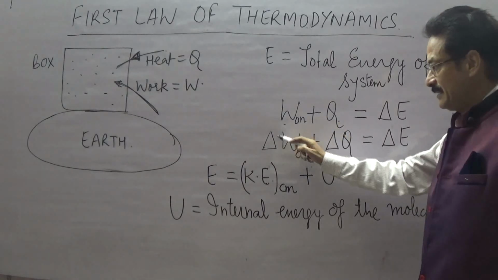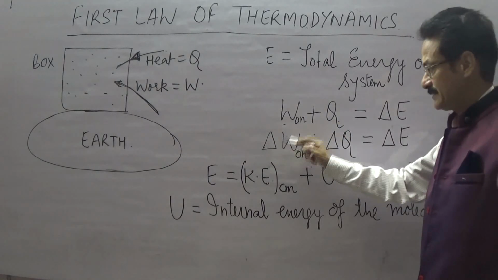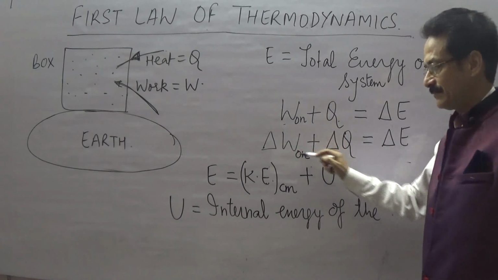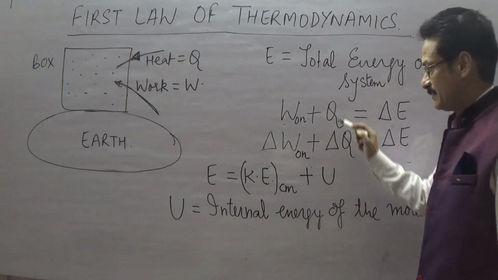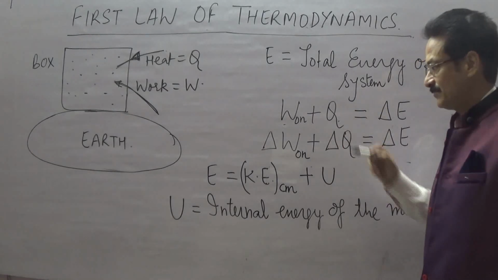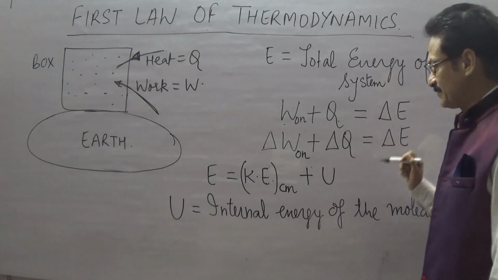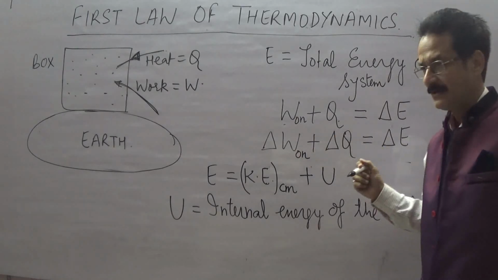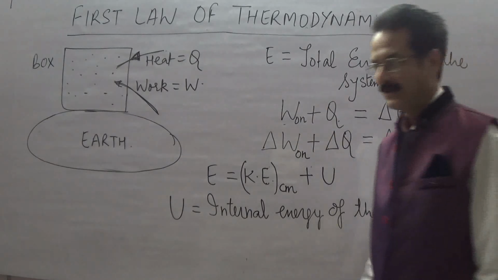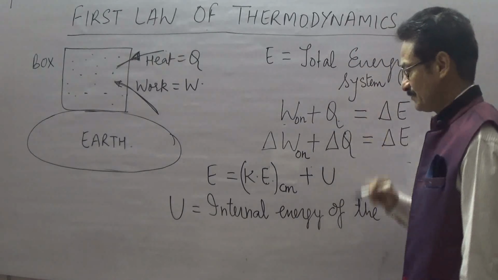Okay, some people write delta W. Instead of W, they write delta W_on, plus delta Q instead of Q. Now, I do not have any objection with these signs, because this is just a notation. But do not get confused: delta W doesn't mean W2 minus W1, and delta Q doesn't mean Q2 minus Q1.